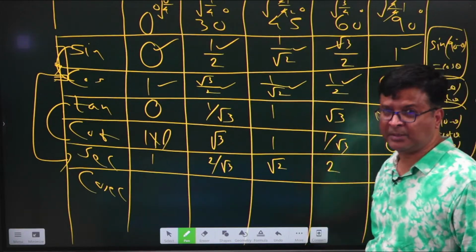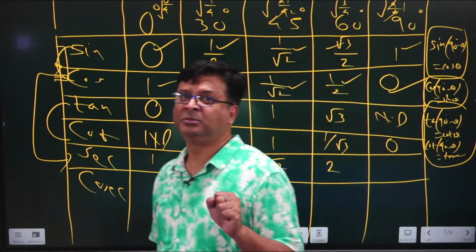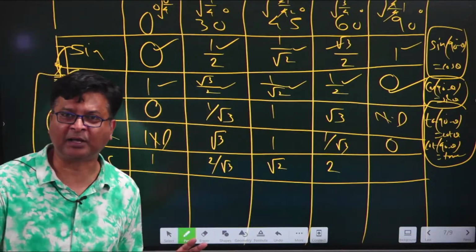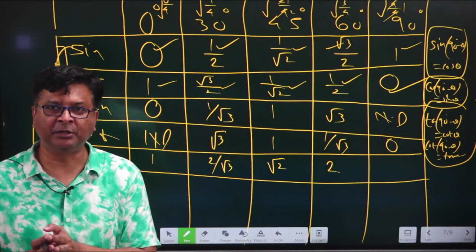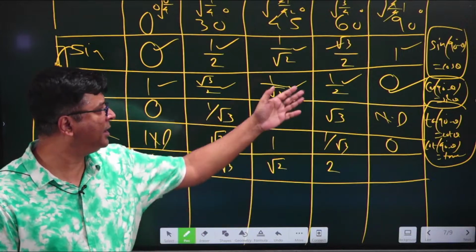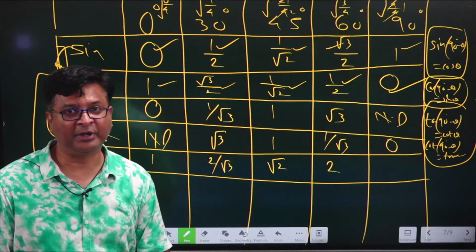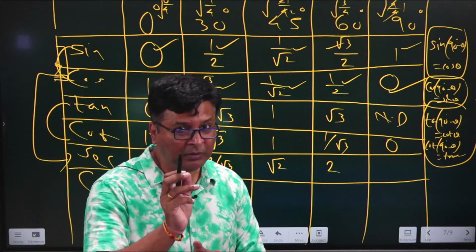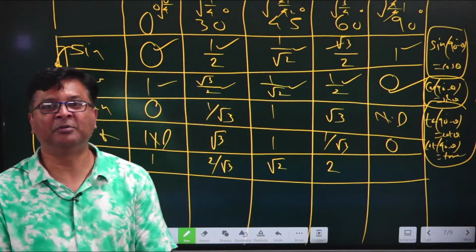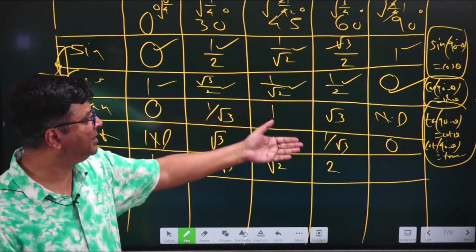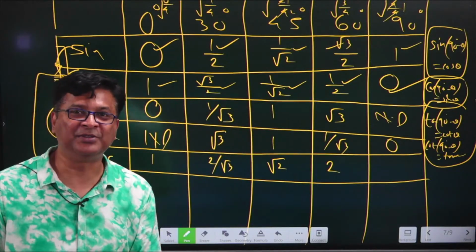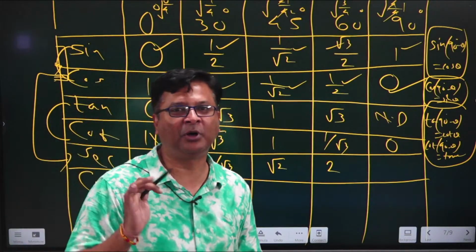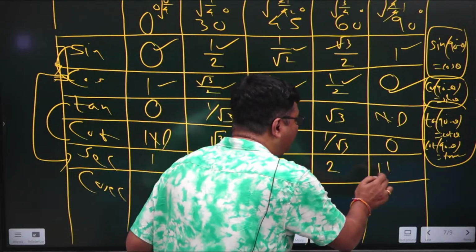Now comes the main thing. Here the student again gets wrong, 0. Now suppose I say what is the reciprocal of 0, because sec and cos are reciprocal of each other. Cos 90 you have already written 0, now you are interested in sec 90, and you know that cos and sec are reciprocal of each other. That means sec 90 is nothing but 1 by cos 90. That means again you will be falling into that trap of 1 by 0. Now don't fall into that trap, because just now I have told you that any number upon 0 is not defined. So simply cover it by writing ND.